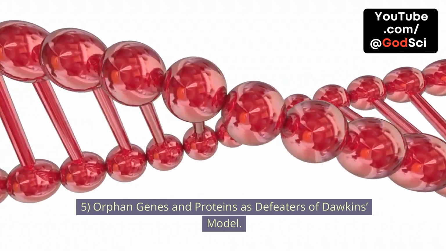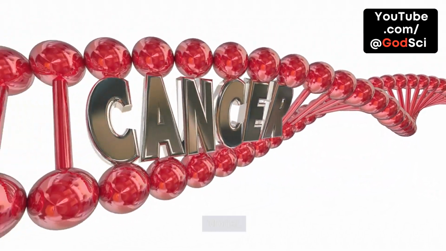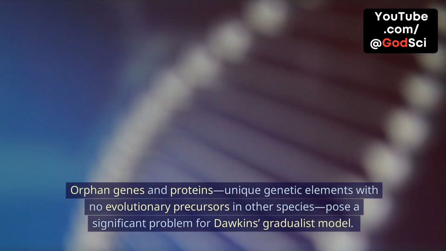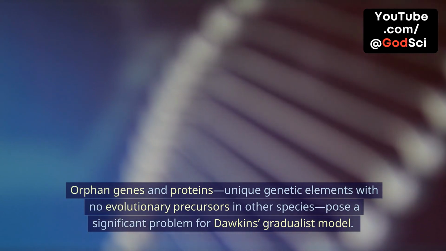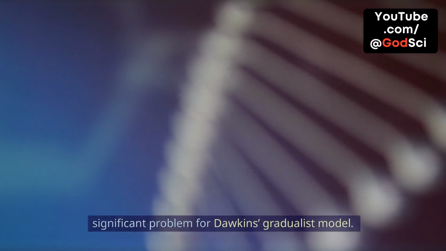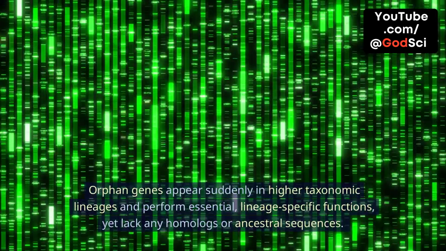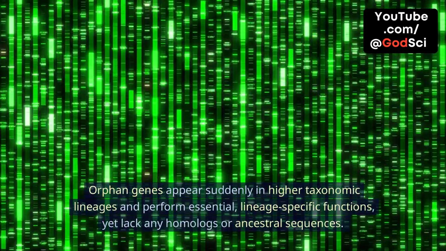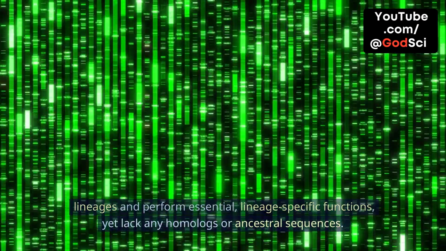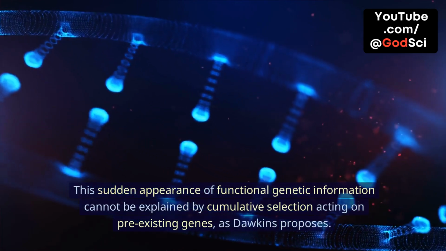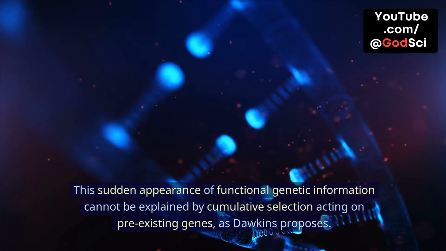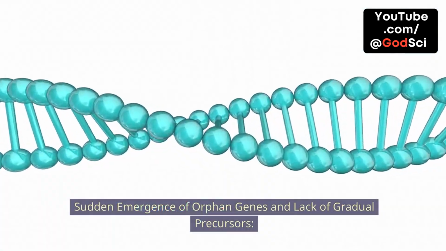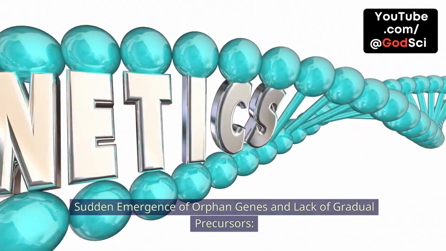5. Orphan genes and proteins as defeaters of Dawkins' model. Orphan genes and proteins, unique genetic elements with no evolutionary precursors in other species, pose a significant problem for Dawkins' gradualist model. Orphan genes appear suddenly in higher taxonomic lineages and perform essential lineage-specific functions, yet lack any homologs or ancestral sequences. This sudden appearance of functional genetic information cannot be explained by cumulative selection acting on pre-existing genes, as Dawkins proposes.